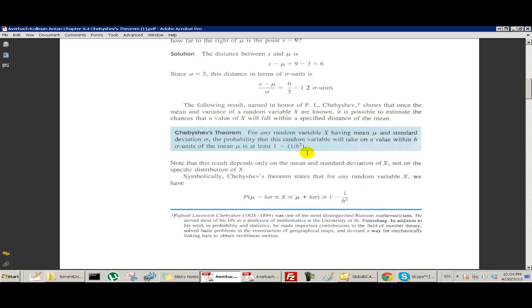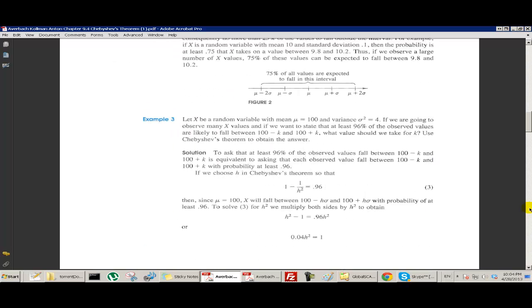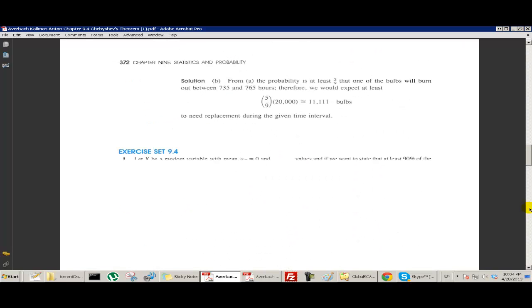Here it is. It's going to be at least this amount. So what do we get? At least 0. That's obvious, right? Because it's 1 over 1 squared. So that's 1. So it's 1 minus 1. So that's 0. So it says that at least 0% of the data is in that range. Well, that's useless because, of course, at least 0% will be there. So when h is 1, it's not interesting at all.